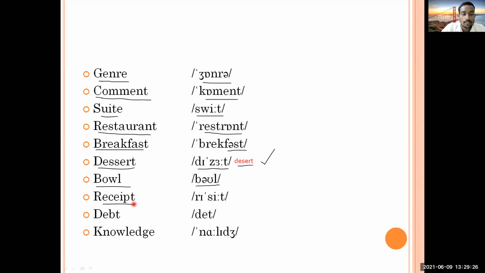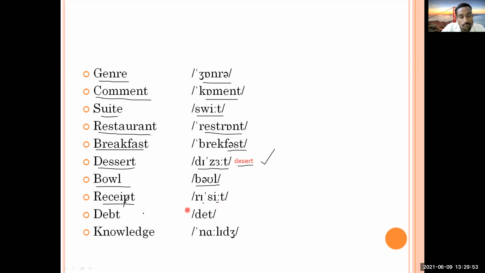Receipt. You people have to call it receipt. And which letter is silent here? P. So this P is silent. You should not pronounce recipient or receptor. No. You have to think that there is E sound. This is short E. This is long E. And you people have to realize how to pronounce this. This is receipt. So this should be short. This should be long. You have to call it receipt.